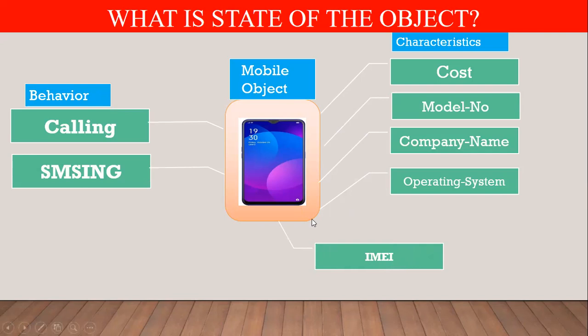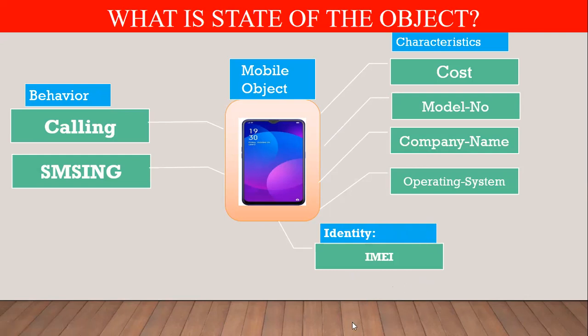To recognize each mobile object uniquely in this world, we have an identity attribute. So the mobile object has an IMEI number, where each mobile object has a unique value. So we can say the IMEI number acts as the identity for a mobile object.